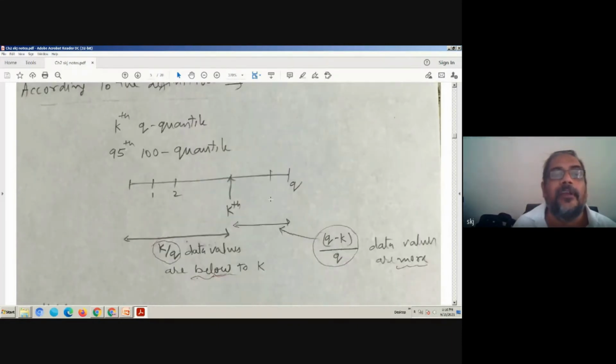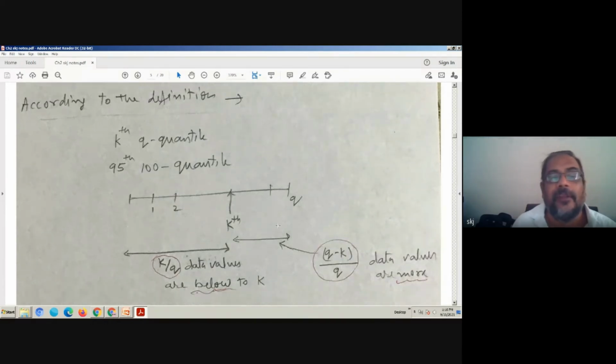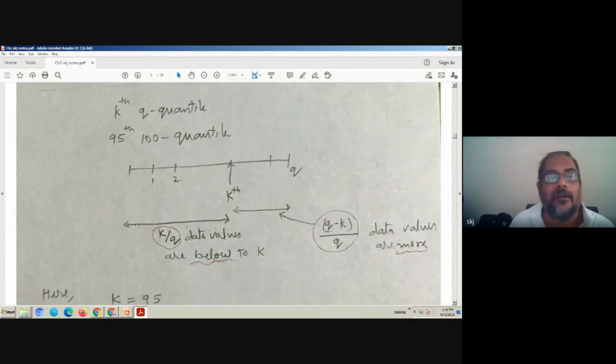So here, kth q quantile. kth means 95th. Q quantile, we write 100 quantile. We have 100 parts. So when we say kth q quantile, that means this is up to here q and this is kth. And here, k divided by q of the data values are below or less than this value, and q minus k divided by q of the data values are more than this value.